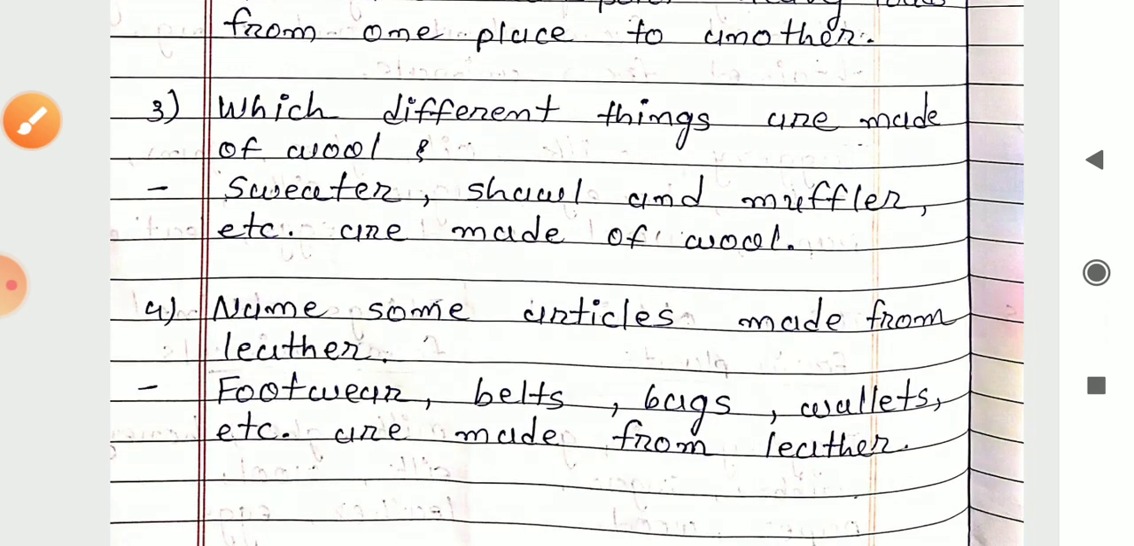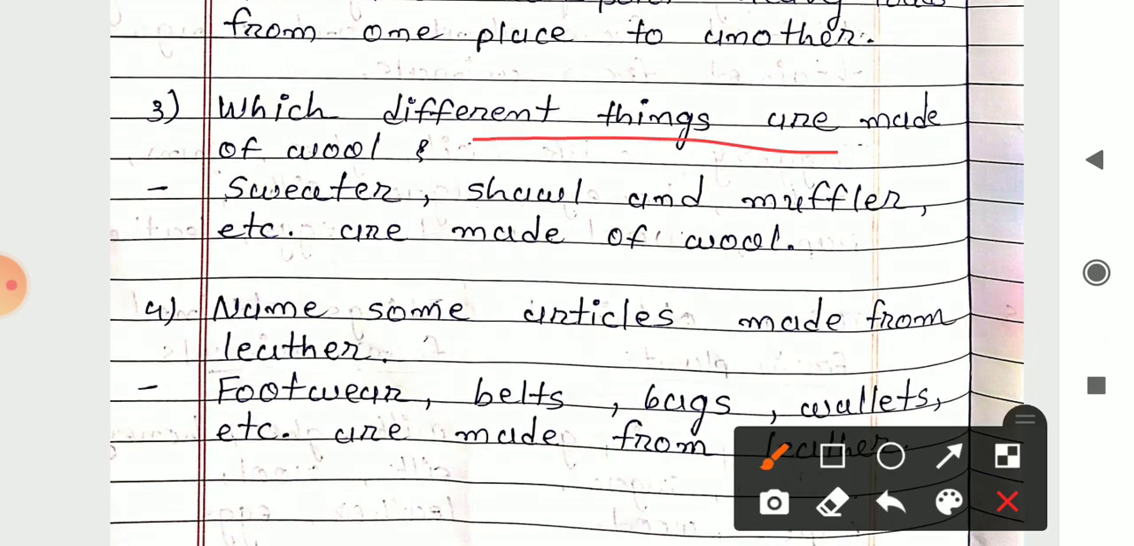Next is third number. Which different things are made of wool? Which different things are made of wool, or the things we are using which is made up of wool? So the answer is sweater, shawl and muffler etc. are made of wool. We are using these items which is made up of wool, that is sweater, shawl and muffler.